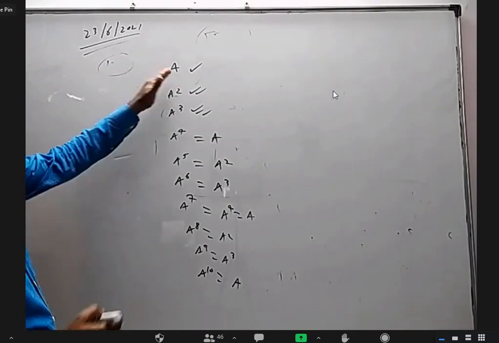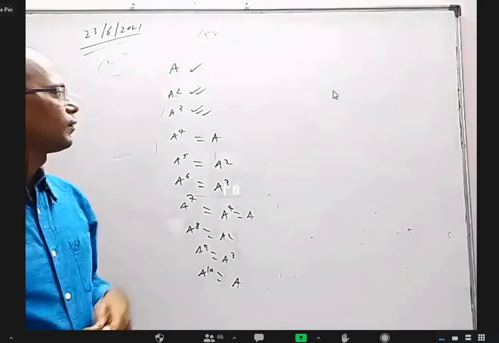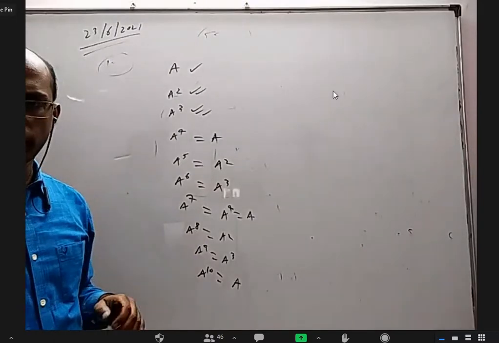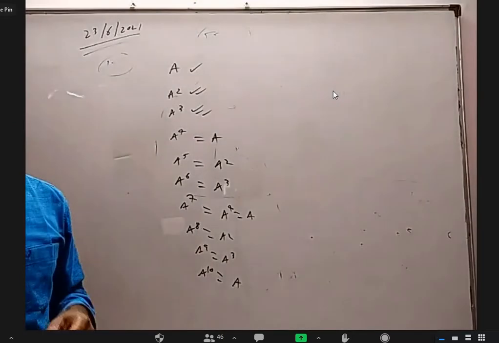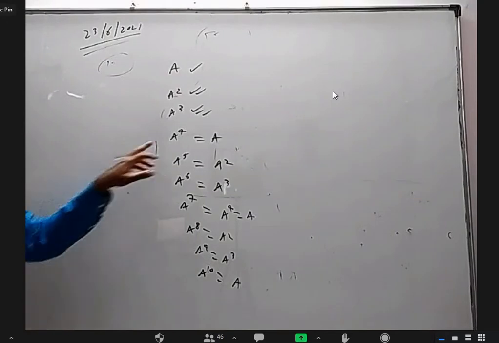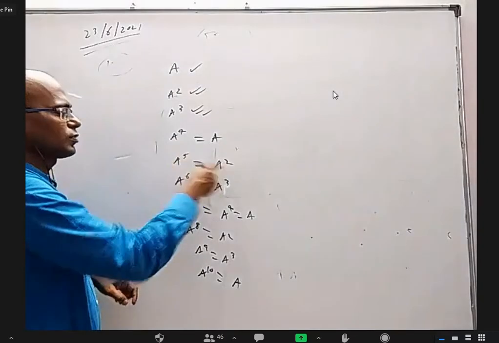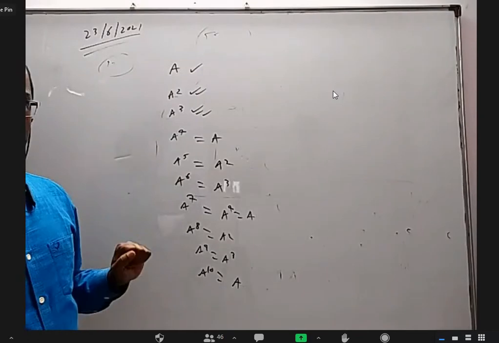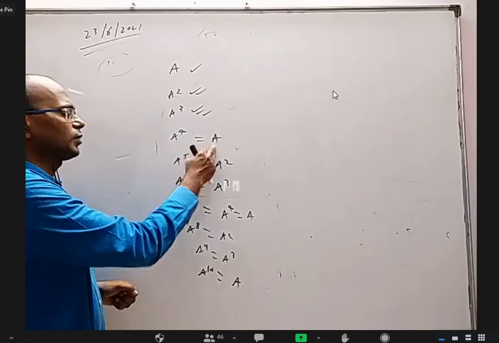See, let me explain once more. Let us say matrix A is one thing. When I found A square, it is some other matrix. When I found A cube, it is some other matrix. When I found A power 4, I got the original matrix. A power 4 is A, and A power 5 will be A square because multiplying A on both sides, you get this. Again multiplying by A, you will get this. This is different from this, this is different from this. But A power 7 is again A because when you multiply this, you get A power 4, and A power 4 is A.